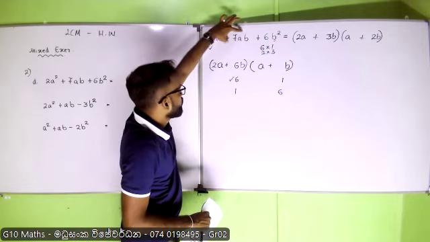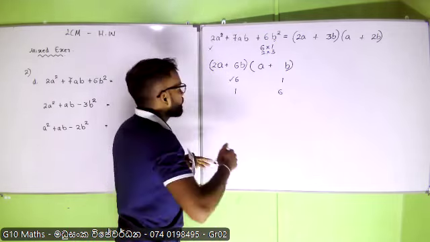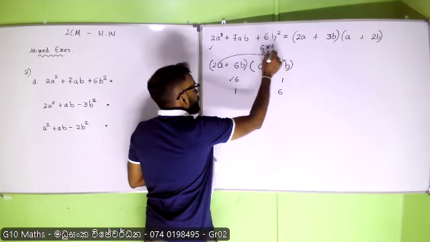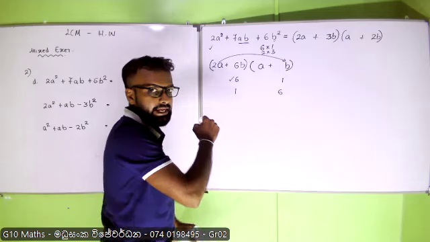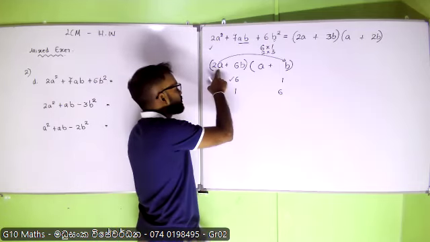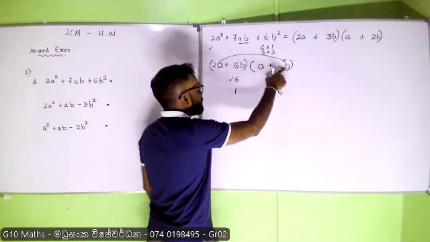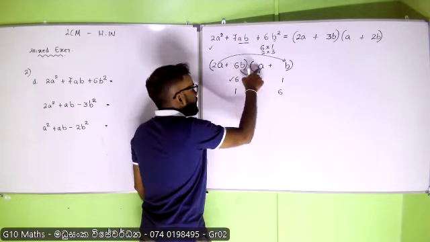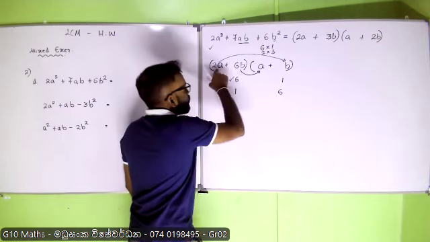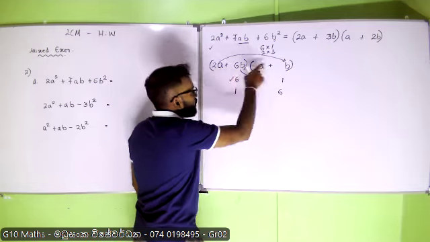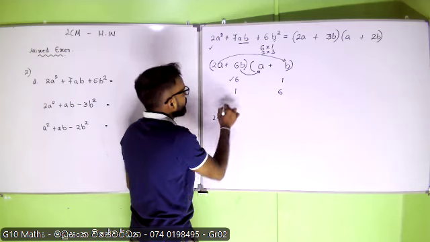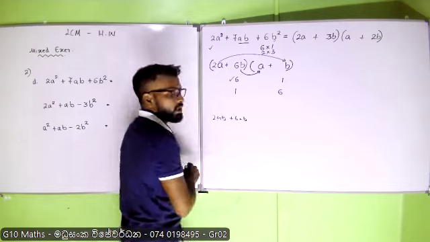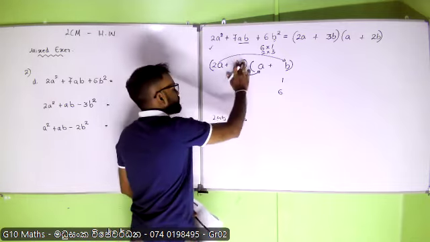So I am going to obtain the middle term. 2a into this, because this is a times b. Only we can make a times b: this term multiplied by this term and this term multiplied by this term. a into b, ab, b into a, same ab. 2a into this, 2ab. 6b into this, 6ab. 6 plus 2, 8. So this is not the possibility.